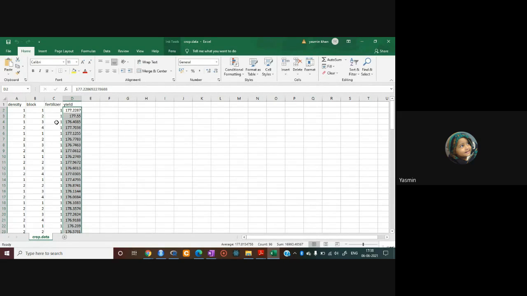How many types of fertilizer are used? Three types. So fertilizer is the factor, and fertilizer type 1, the second type and the third type are the levels of the fertilizer.